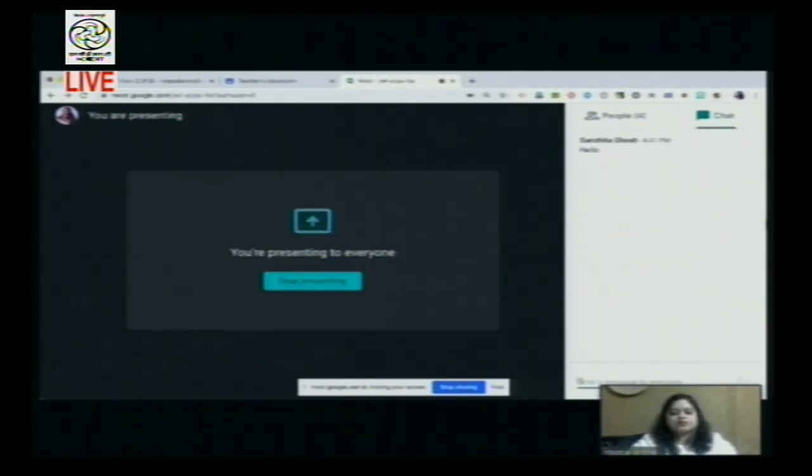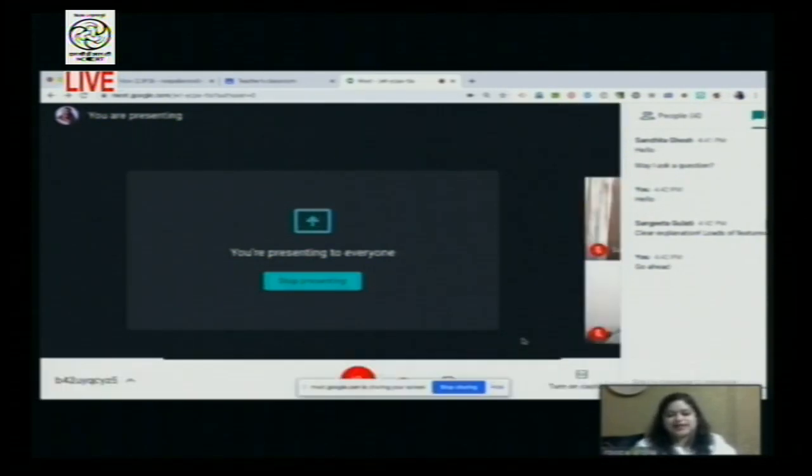So I can also type over here and easily converse with my students, and I click write and then I can post. So my student Sanchita Ghosh is asking, may I ask a question? I can say, go ahead. Okay, so that way a constant communication can happen. I have got very good feedback from my students saying clear explanation, loads of features shared, and yes, I'm happy that the students have understood my lesson.